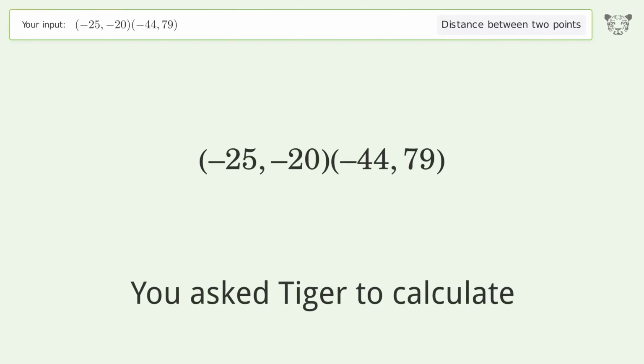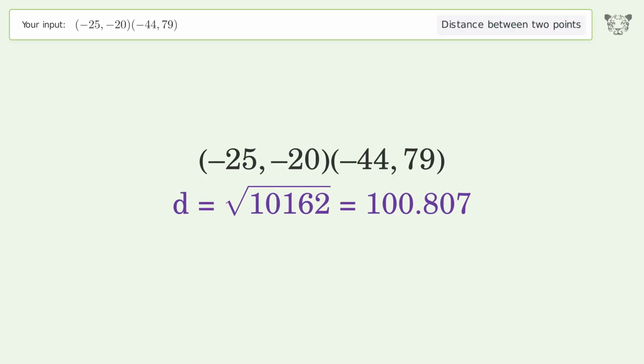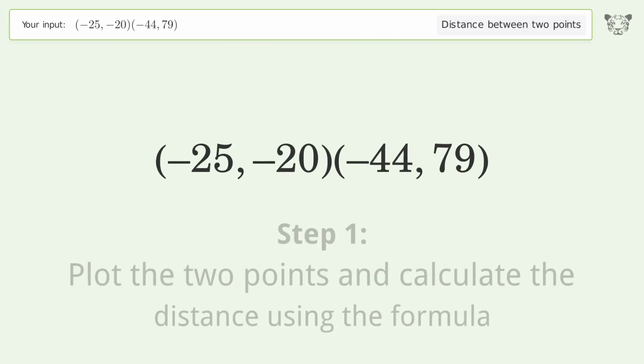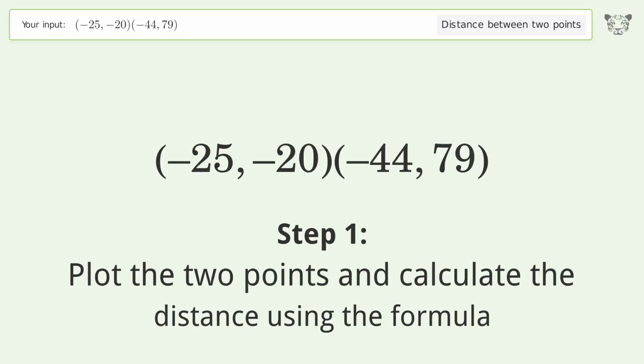You ask Tiger to calculate. This deals with the distance between 2 points. The distance between the 2 points is the square root of 10,162 or 100.807. Let's solve it step by step. Plot the 2 points and calculate the distance using the formula.